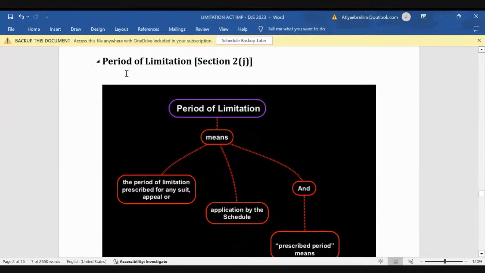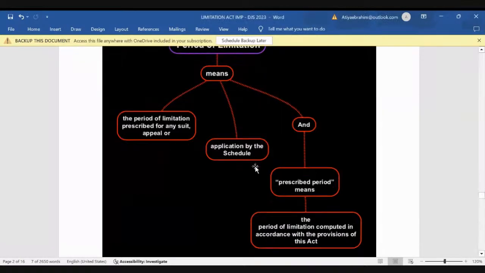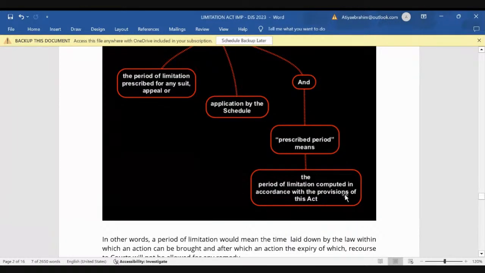Now, period of limitation, section 2 clause J, very important. What is period of limitation? What do you mean by period of limitation? Period of limitation means the period of limitation prescribed for any suit, appeal or application by the schedule. ठीक है, तो this period of limitation is the period of limitation prescribed for suit, appeal or application by the schedule. And prescribed period मतलब क्या होता है? Period of limitation computed in accordance with the provision of the act.